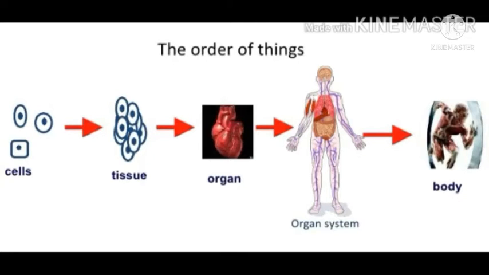Tissues are organized in specific proportions and patterns to form organs like lungs, heart, stomach, kidneys, ovaries, etc. If two or more organs perform common physical and chemical functions, they are called organ systems. Example: digestive system, respiratory system, circulatory system, and excretory system.